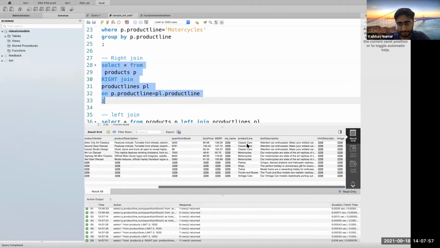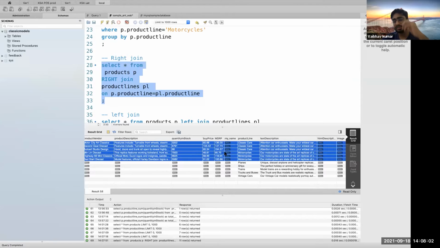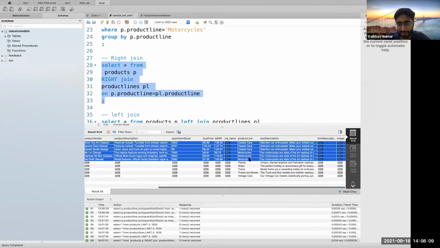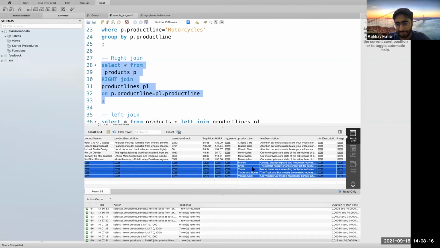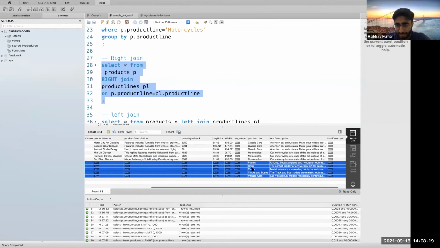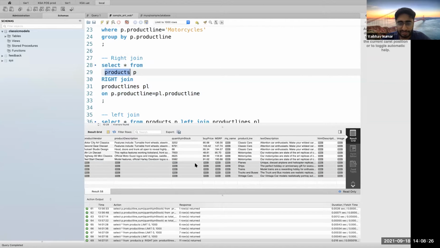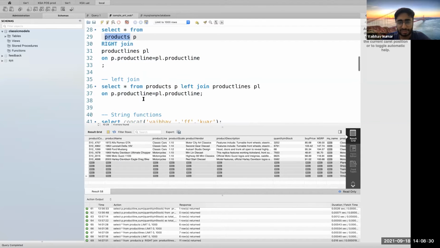So again, if you just see, these were the result set of your inner join, right? We got this result set from your inner join because we have these common keys. Now if I see, there are other keys as well, which were not present in your product table. So that's why we are getting null here. So we got all the things as null